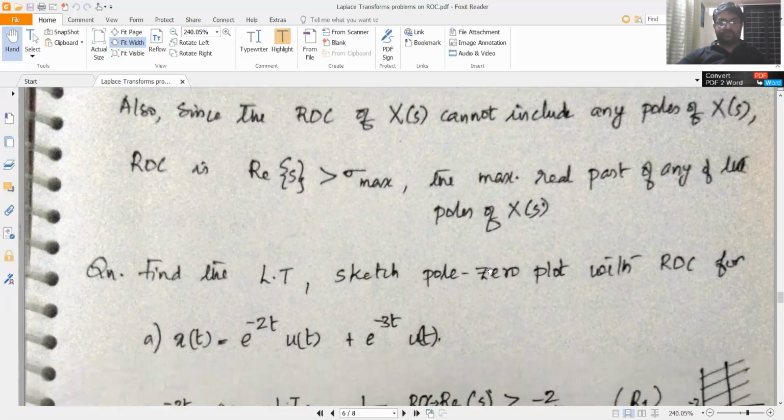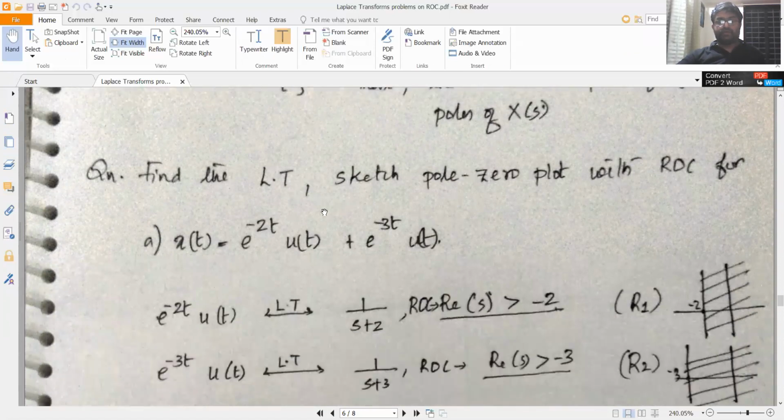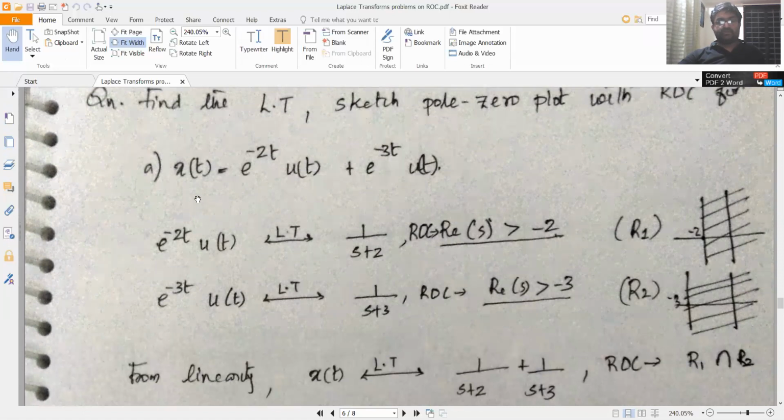Okay, so now we will try to find out the Laplace transform of a few signals and then sketch the pole-zero plot with the ROC also. We will sketch the pole-zero plot and the ROC along with computing the Laplace transform. So we look at this question first. x(t) is equal to e raised to minus 2t into u(t) plus e raised to minus 3t into u(t).